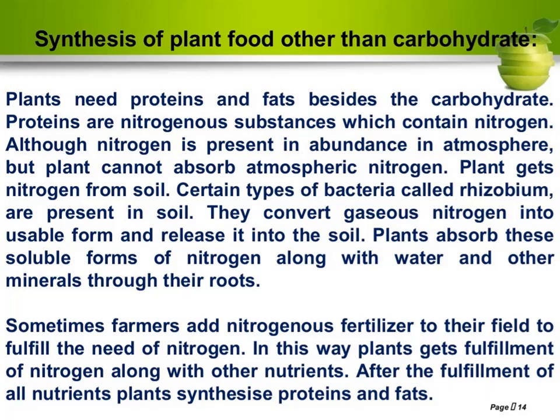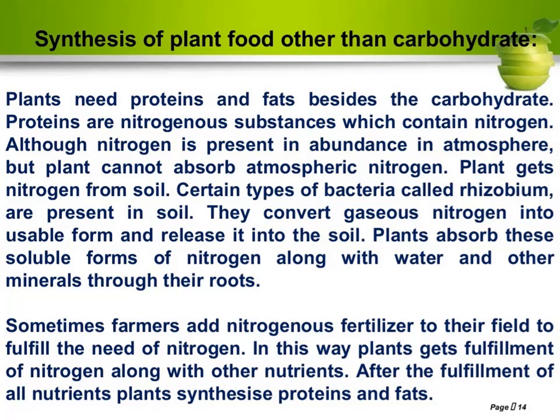Sometimes farmers add nitrogenous fertilizers to their fields to fulfill the need for nitrogen. So farmers use fertilizers containing nitrogen, phosphorus, potassium, and sulfur.